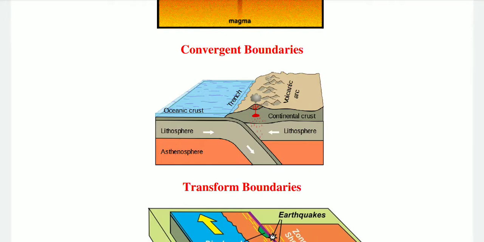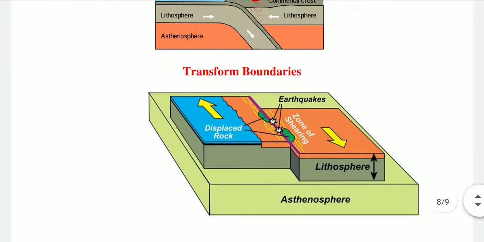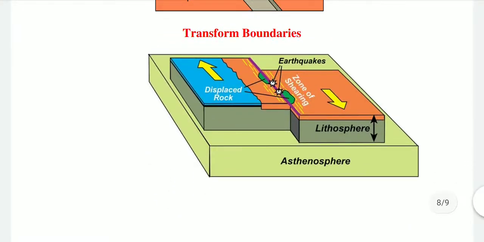These are between an oceanic and continental plate, between 2 oceanic plates, or between 2 continental plates. And the last boundary is the transform boundary. The crust is neither produced nor destroyed in this transform boundary. The plates slide horizontally past each other.